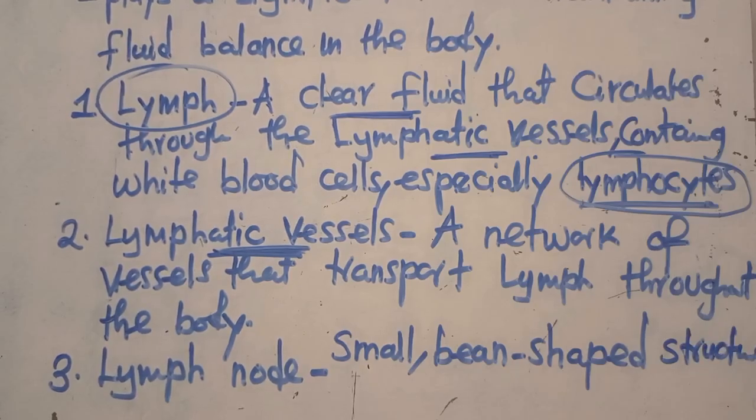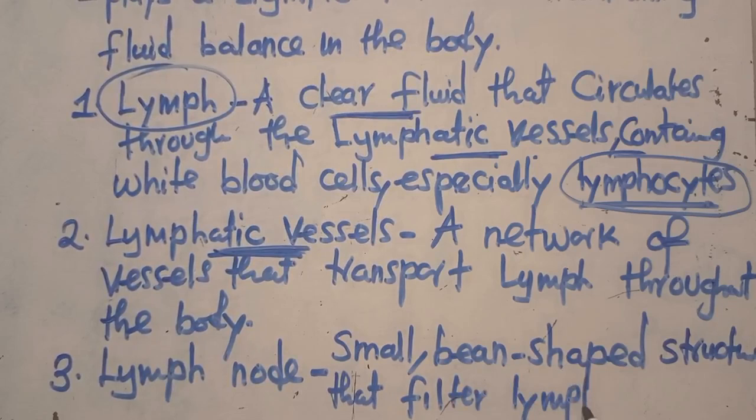A bean-shaped structure that filters what? That filters lymph. It is going to filter the lymph, and it contains what we call the immune cells.